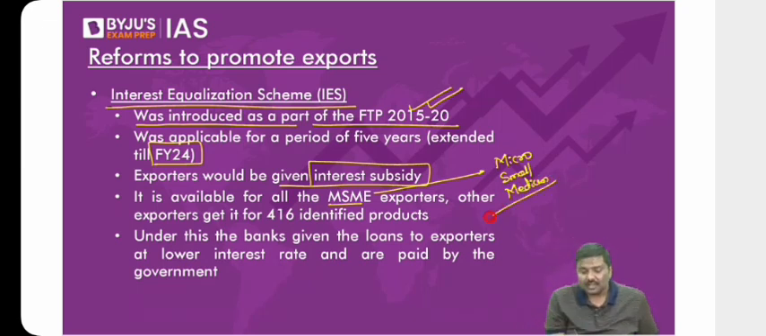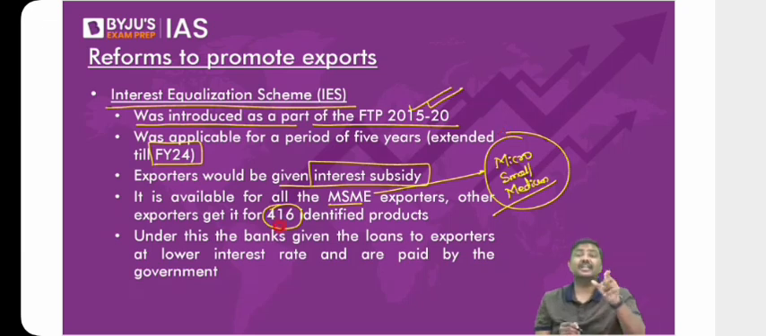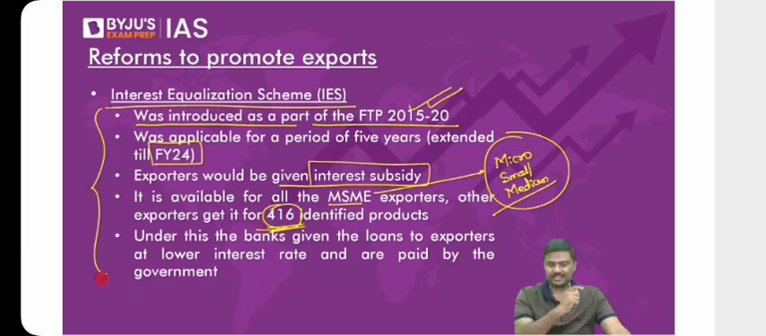We will also cover certain exporters who are manufacturing certain identified products. We will not provide it to everybody. It doesn't make any sense, it is not fair also. So what we will do? MSMEs who are exporting, we will cover them, and those which are manufacturing certain identified goods, we will cover them. That is the basic idea of the interest equalization scheme, IES. Done.